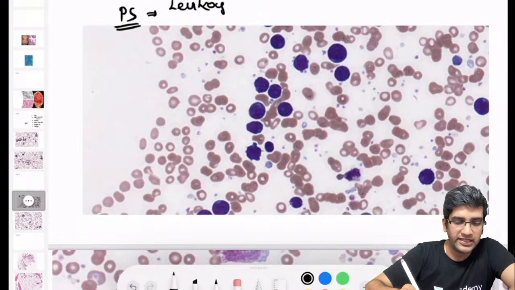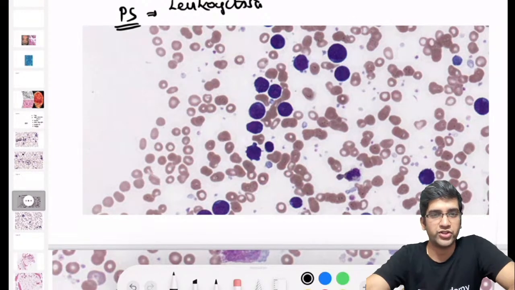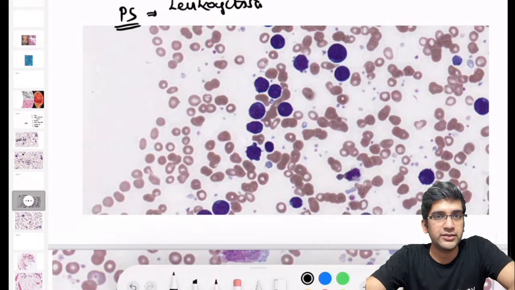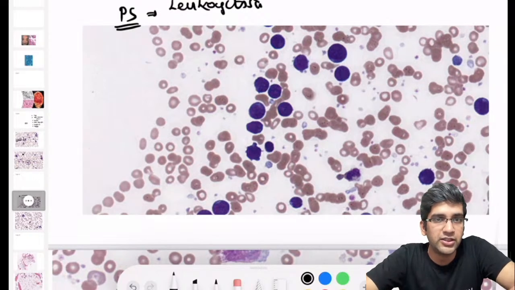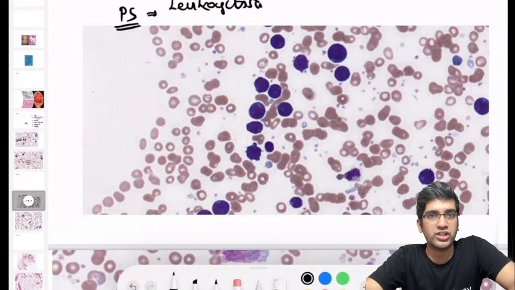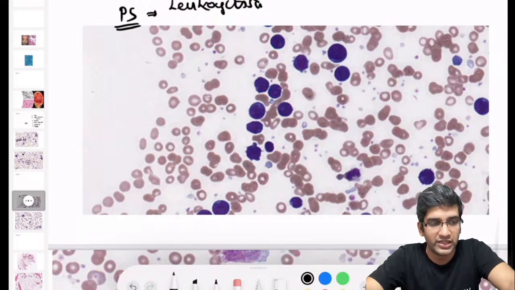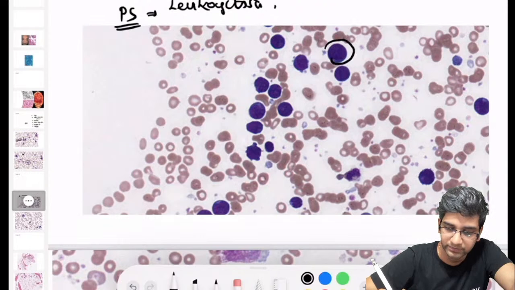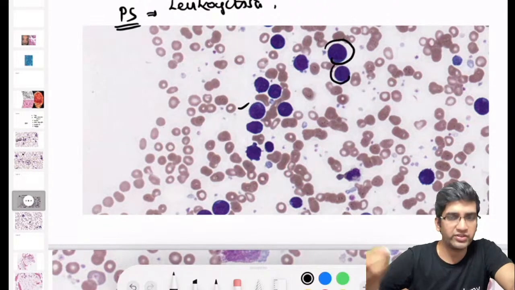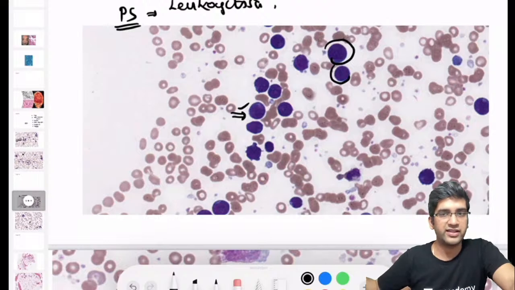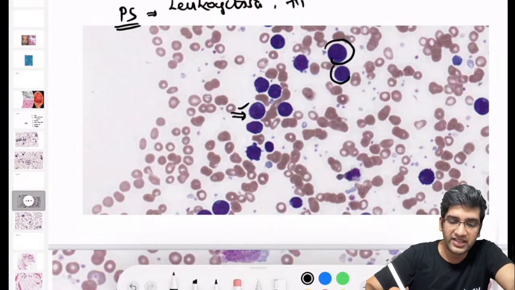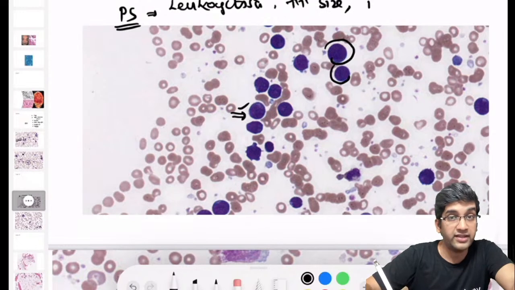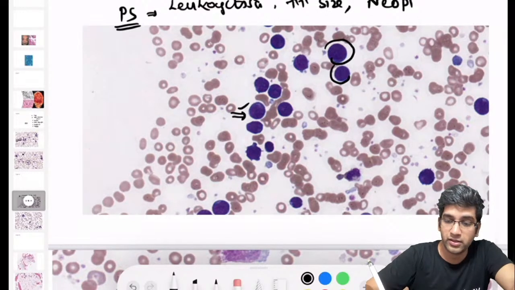There's definitely a little bit of increase in the number of WBCs, right? Leukocytosis, lymphoblasts. Second thing for me, the cells I have here are lymphoid-looking cells, right? So whether they are blasts or not is the second question. As we already know, whenever I think of any blast, I have to look at the size, right? So here, this cell is easily twice or thrice or 4 times the size of an RBC. So I'm having an extremely increased size cell. It's a neoplastic blast. Perfect.